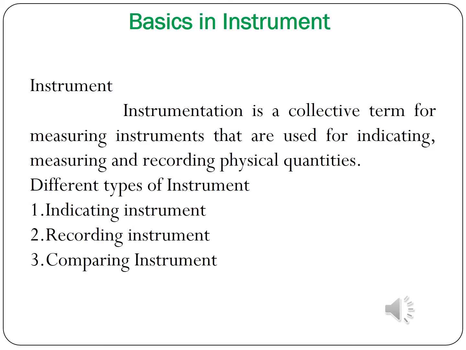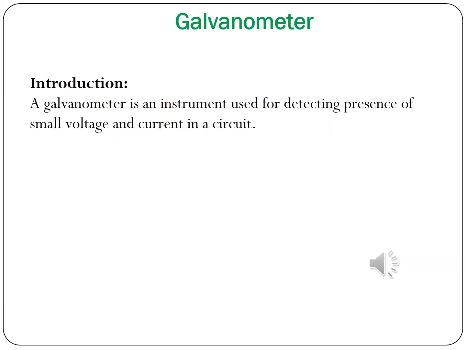So you have different types of instruments: indicating instruments, recording instruments and comparing instruments. An indicating instrument is an instrument which has a pointer. A recording instrument has a recording type of setup, such as magnetic tape or CD. Comparing instruments are instruments such as the potentiometer, AC bridge and DC bridge.